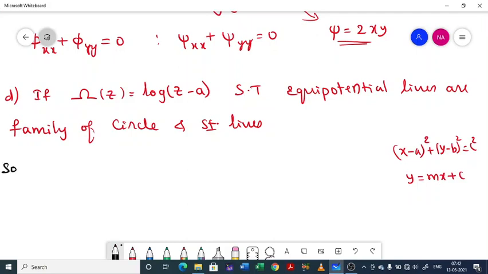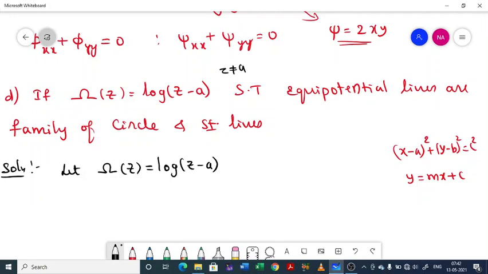Solution: Let sigma of z equal to log of z minus a, and it is given one more important point: z not equal to a.